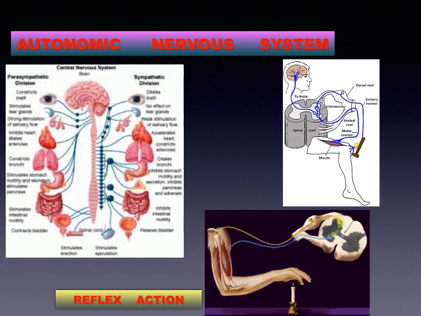Here, the afferent or sensory nerve carries the stimuli from the site of action to the spinal cord, as you can see. The spinal cord acts as a modulator and changes the impulse from sensory to motor impulse. Motor or efferent nerve fibers carry the motor impulse from the spinal cord to the site of action. So the reflex arc is made, and this is how we withdraw the hand in response to the stimulus.